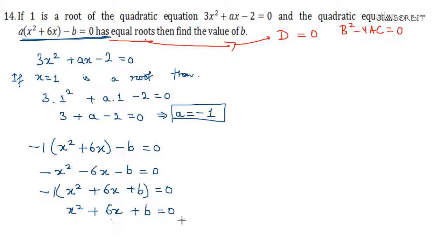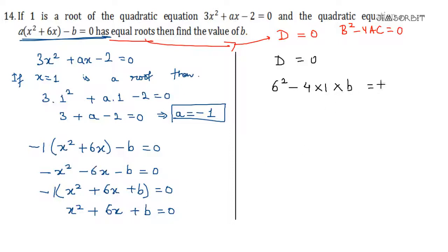Now we are saying that this equation has equal roots, okay? So I'm just writing here separately that the discriminant is equal to 0. What is the discriminant? B square, so 6 square minus 4ac, so a is 1 and the constant term is b itself.